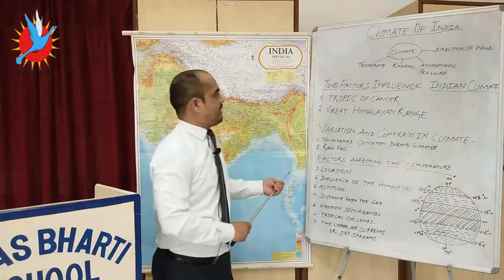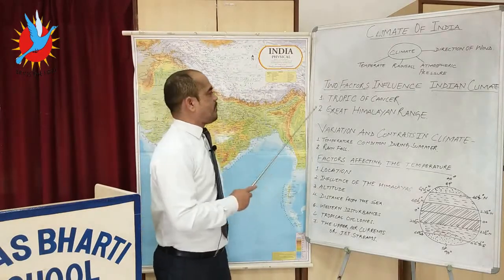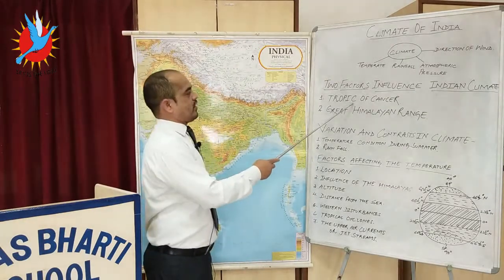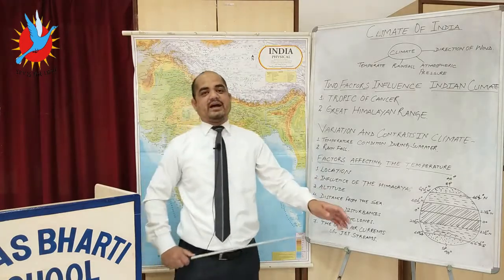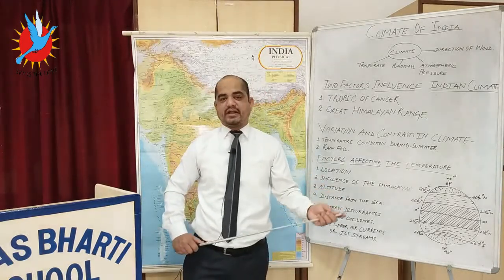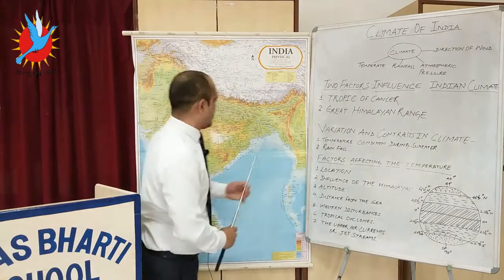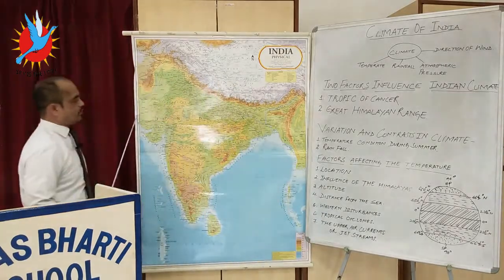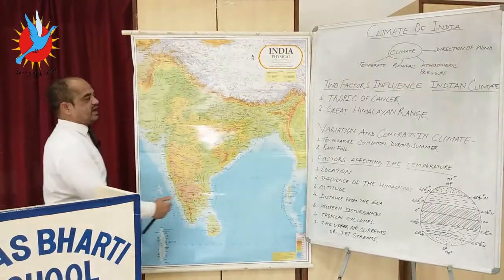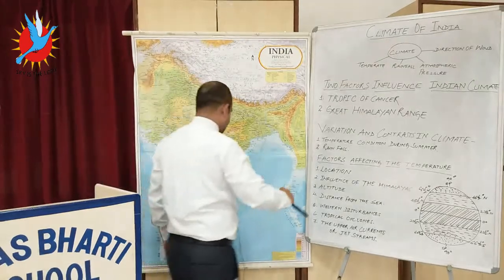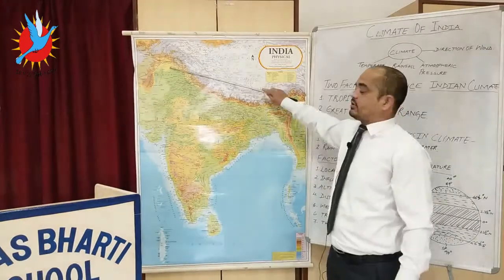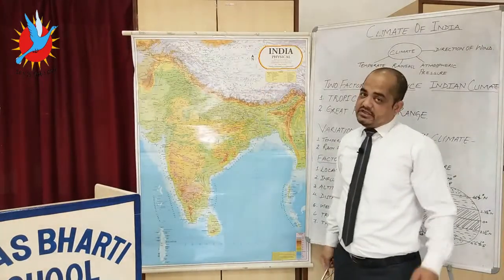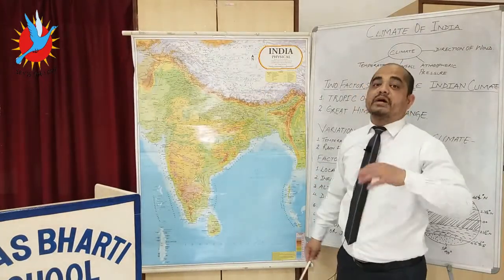Now Indian climate is influenced by two important factors, and that is the Tropic of Cancer and the Greater Himalayas. Now how does the Tropic of Cancer create a drastic difference in the climatic condition of India? Here is the reason. This is the Tropic of Cancer which is there at 23.5 degree north. The land area which lies above the 23.5 degree is known as the temperate zone or subtropical zone.